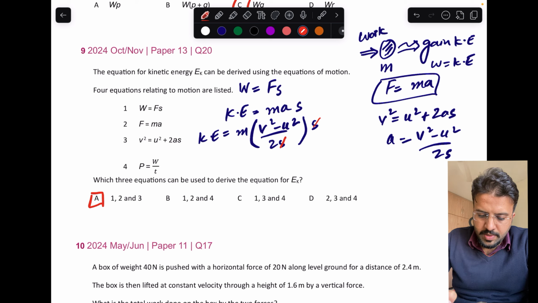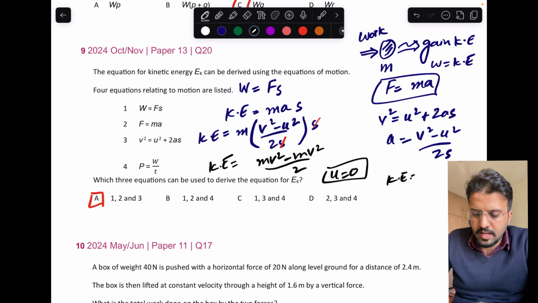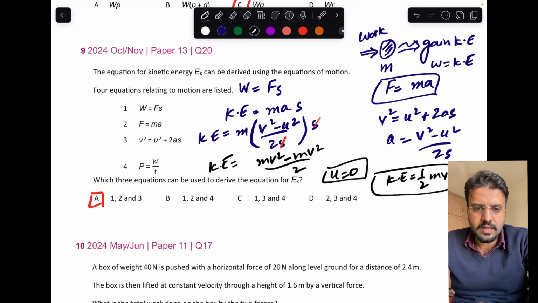So the s will cancel out, so you will be left with m into v square minus u square, sorry, there will be another m divided by 2. Okay, and if the object is starting from rest, then you can take u as 0, so you can write KE is equal to half mv square. So this is the derivation for this whole kinetic energy thing.